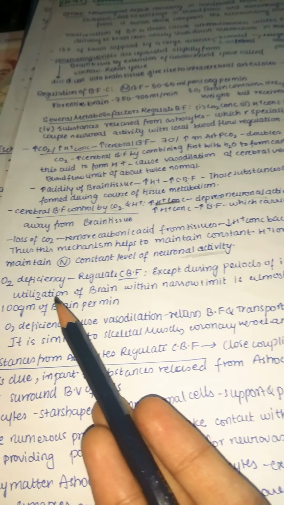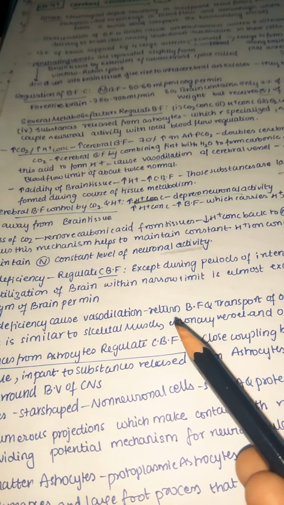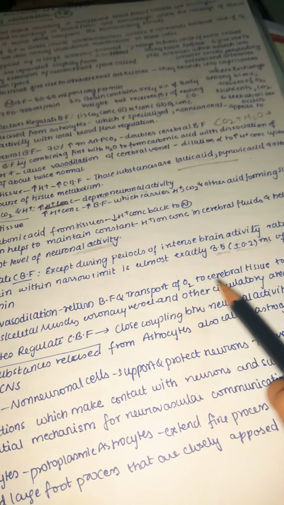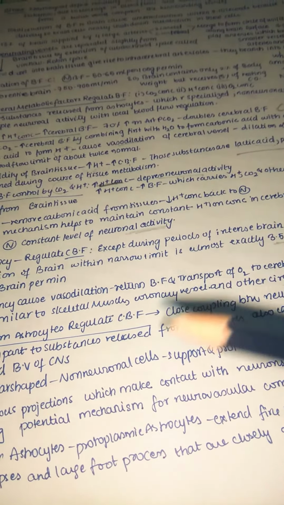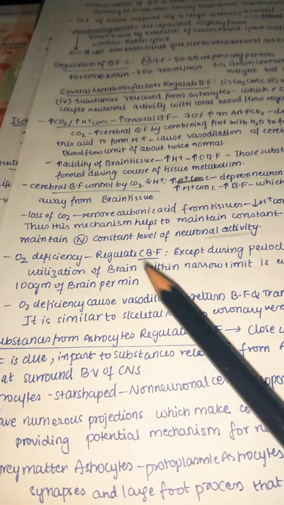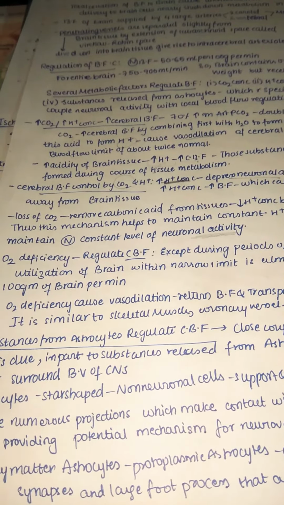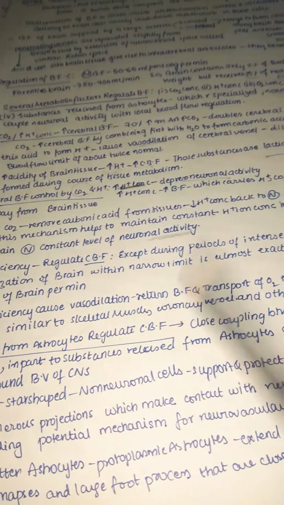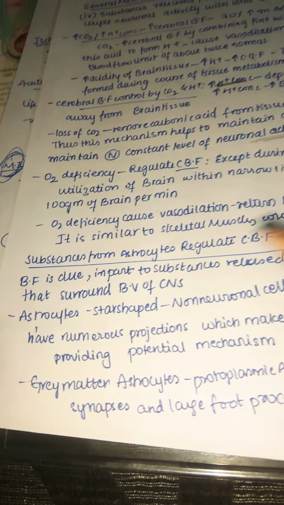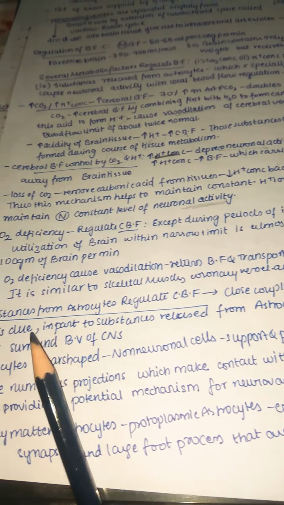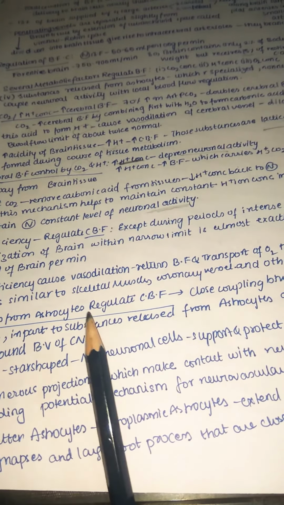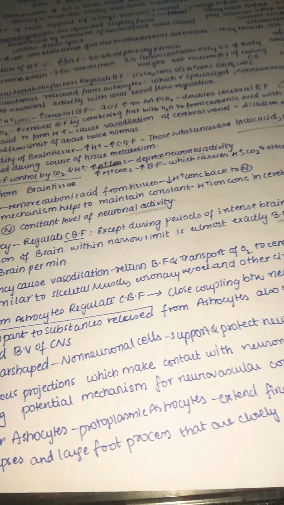So when our oxygen is deficient, we try to bring it back to normal by vasodilation, and transport of oxygen to cerebral tissue will again come back to normal. So this is how you can see the relation, they're the same even in our skeletal muscle and coronary vessels. So now let us see the substances from astrocytes which are regulating the cerebral blood flow. Let us see.